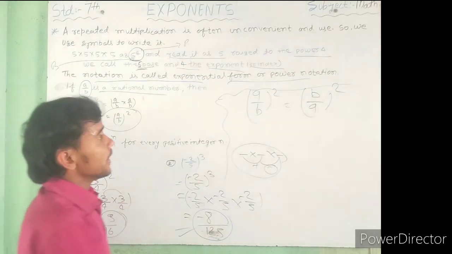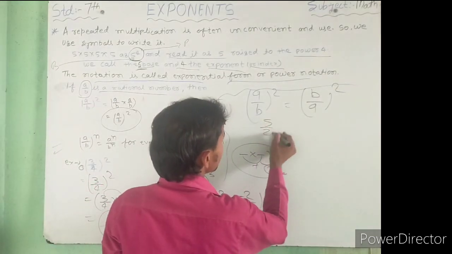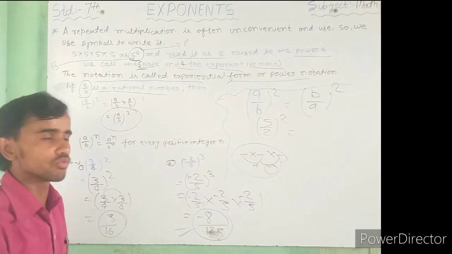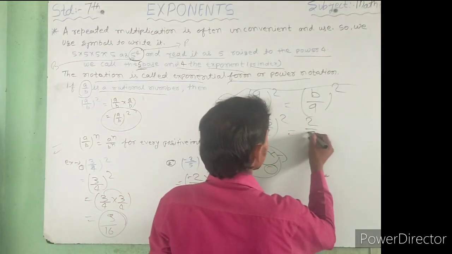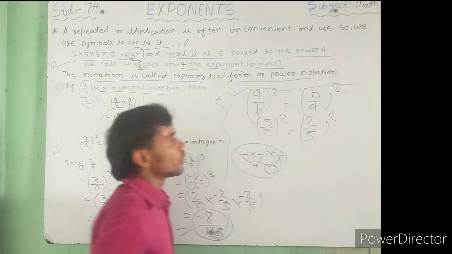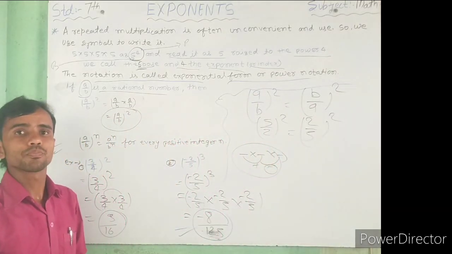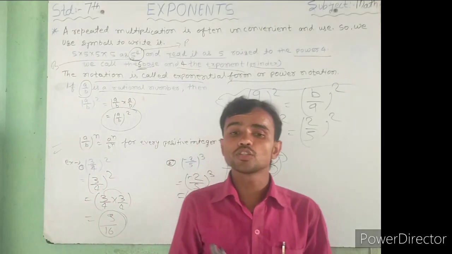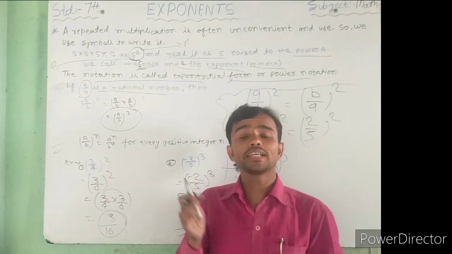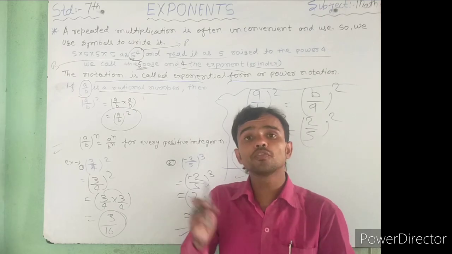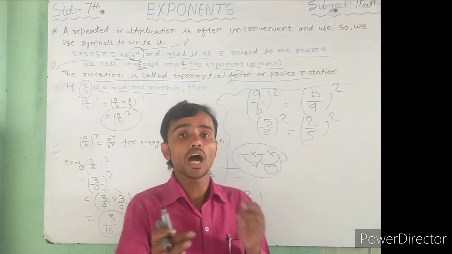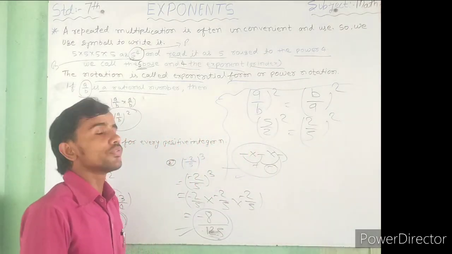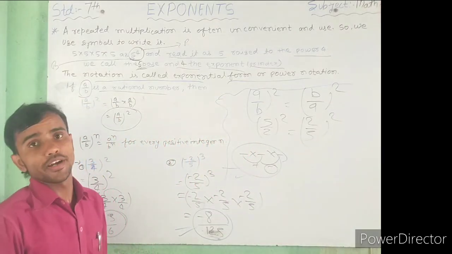So easy. Just like here, what is the reciprocal of (5 by 2) square? It means (2 by 5) square. That's your reciprocal. Okay, my dear students, in this class we have discussed the reciprocal, what the exponent is, how to find the exponential form and the power form, and how to find the reciprocal of an exponent number.